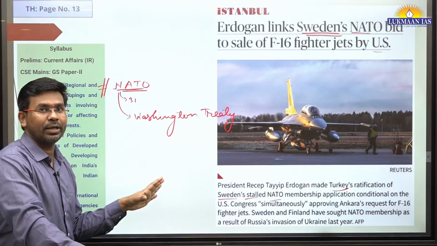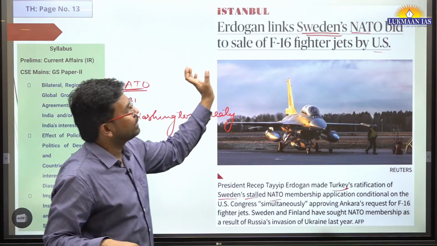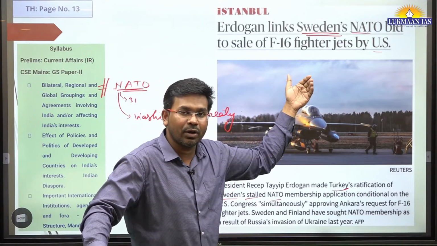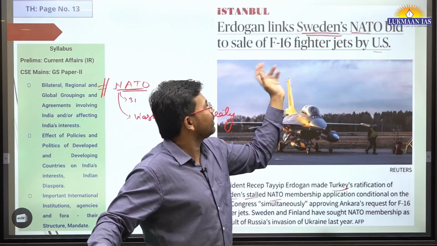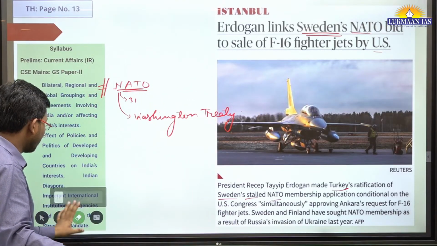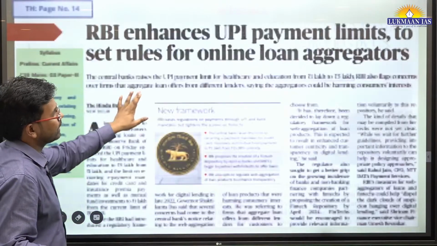So he has linked this somehow to the USA, which has a kind of sales target of selling F-16 fighter jets to those countries who want to join NATO.